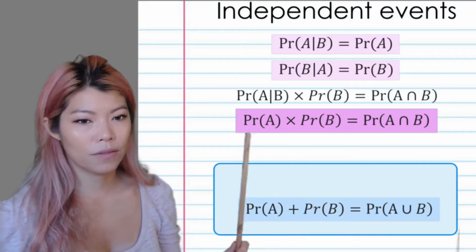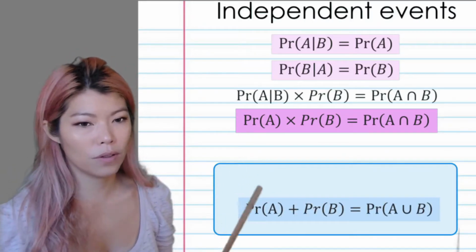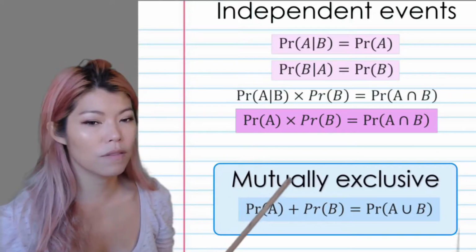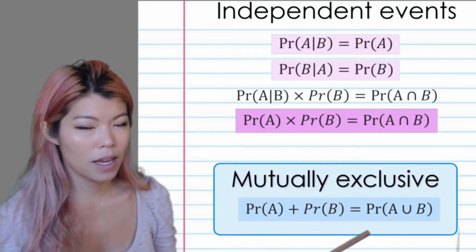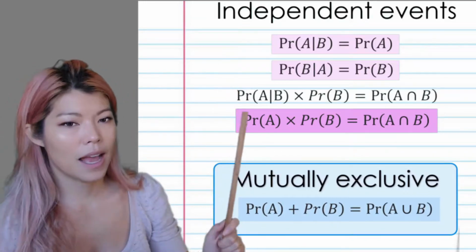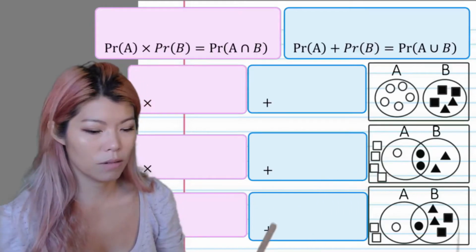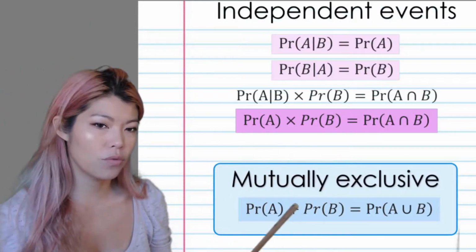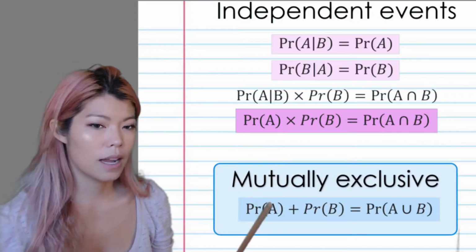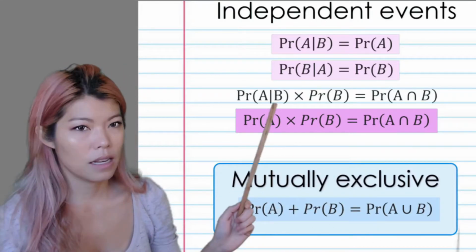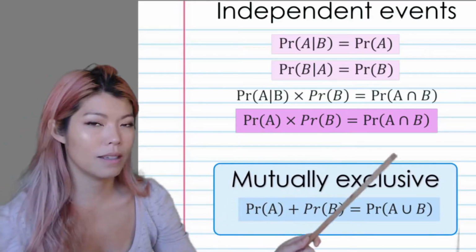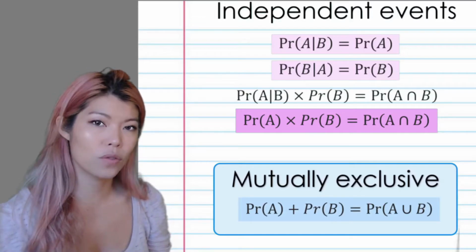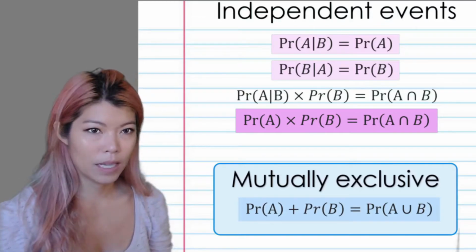Remember the addition rule briefly in a few videos ago, that when you're mutually exclusive, then A plus B is A union B. Now if you're independent, A times B is the intersect. Oops, let me go back. So recap: with the addition rule, if you're mutually exclusive, then A plus B is the union. And if you're independent, A times B is the intersect. We're going to use this to check whether things are mutually exclusive or independent.